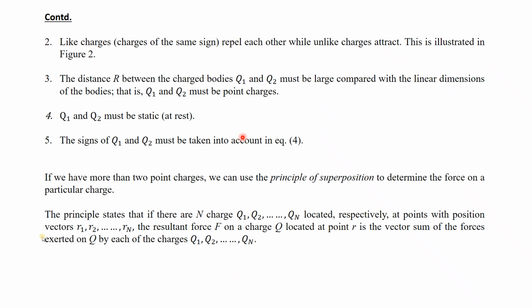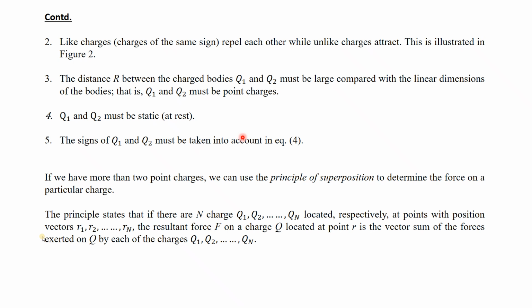So we know that like charges repel each other, unlike charges attract. This is known to you. The distance r between the charged bodies Q1 and Q2 must be large compared to their linear dimensions. That is, Q1 and Q2 must be point charges.